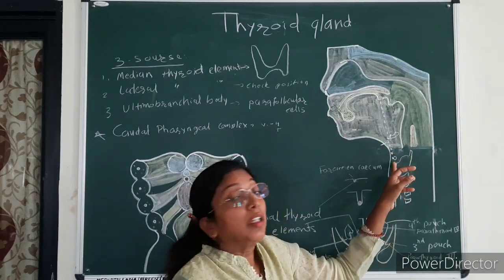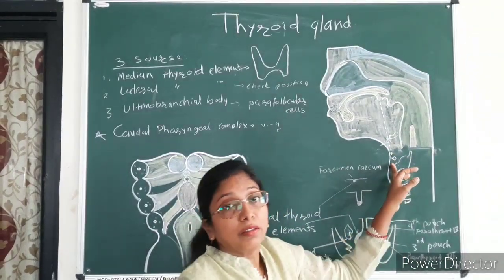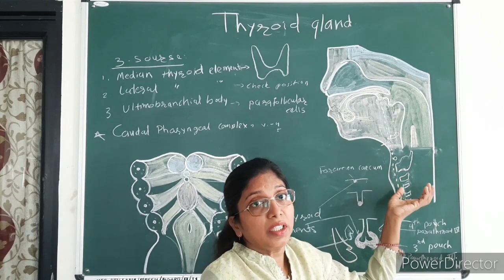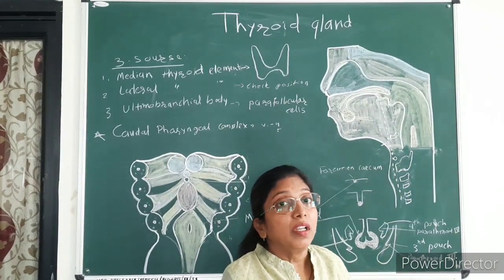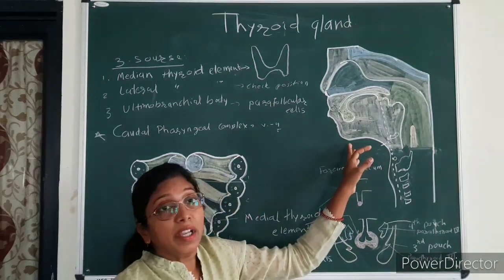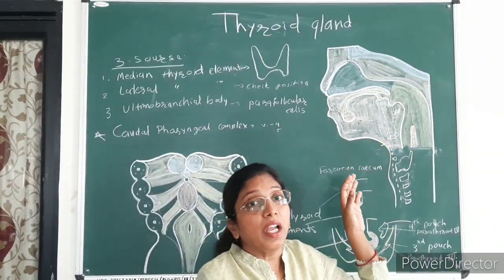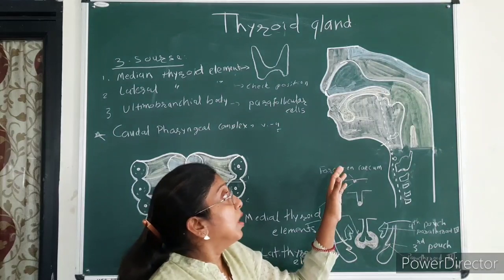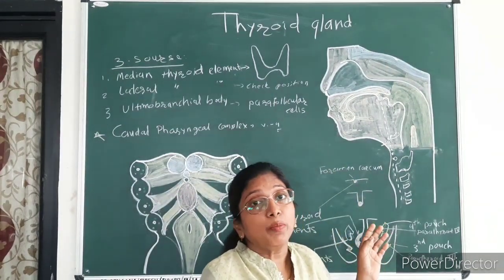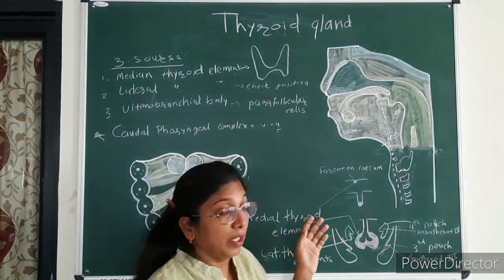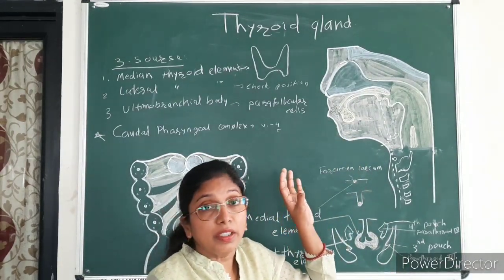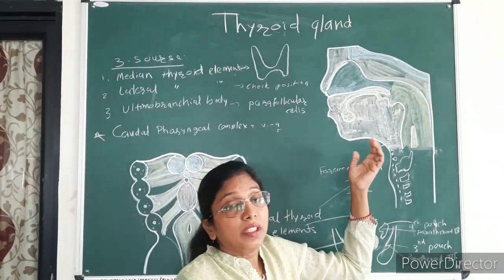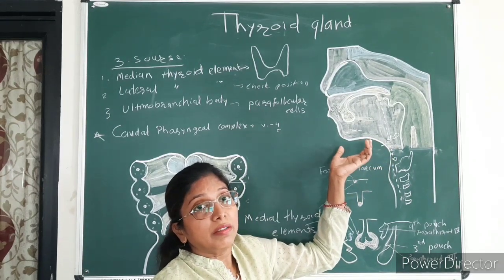It may be in the thoracic cavity, just behind the sternum. So that is about the anomalies in the position of the thyroid gland. Sometimes it may be present in the posterior triangle of the neck. Accessory thyroid gland tissue is found nearer to the thyroid gland.